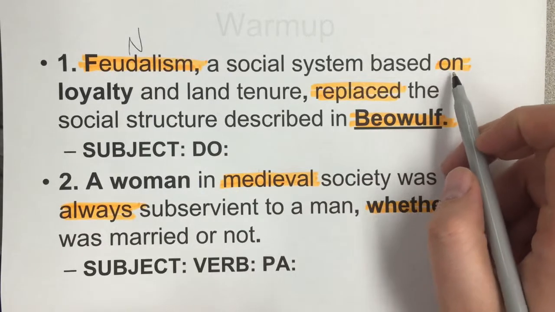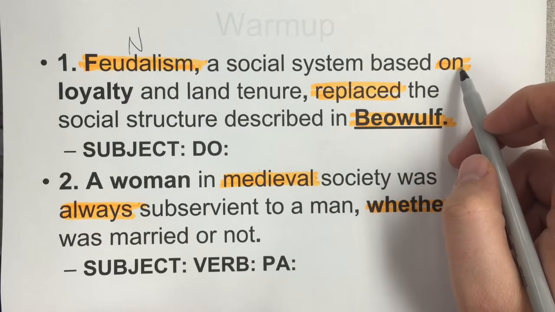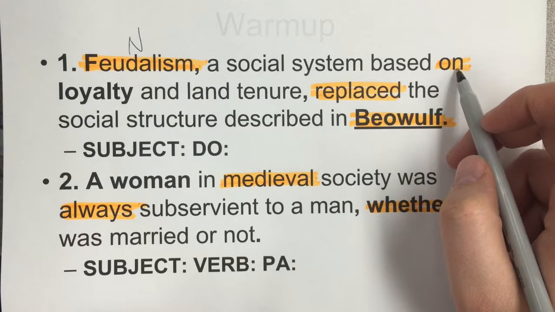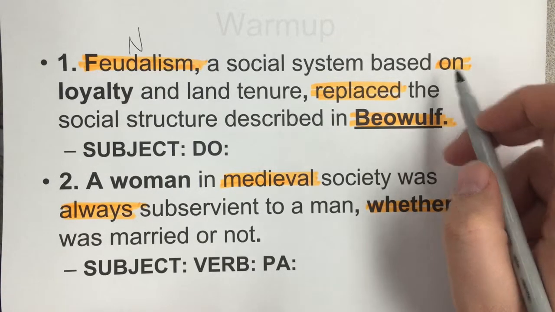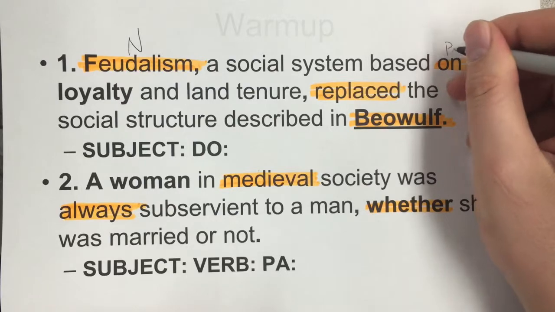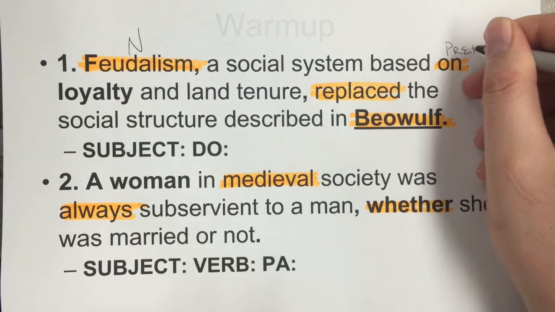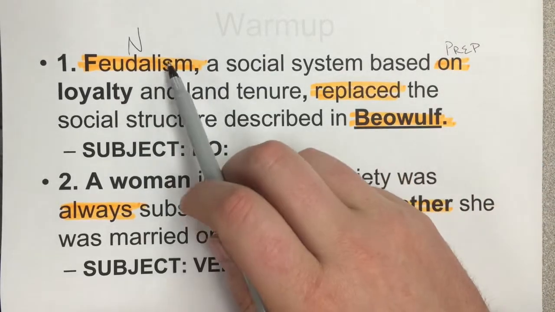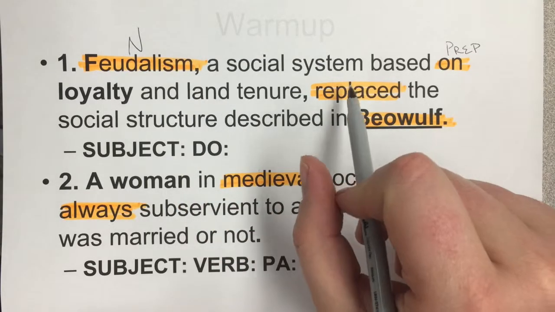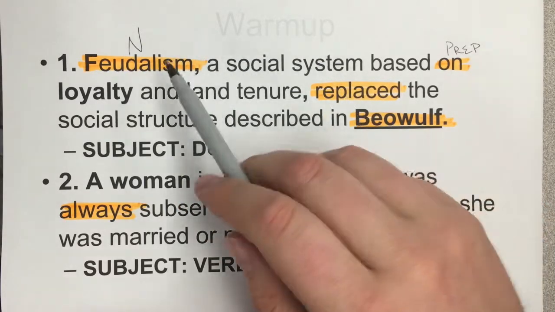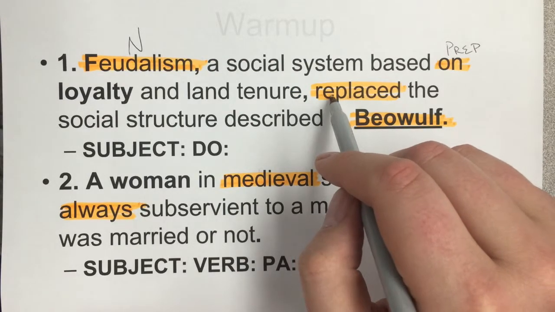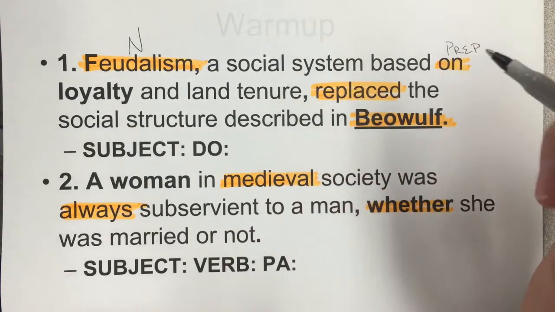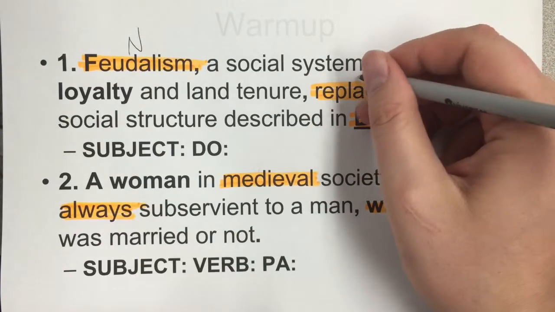On is a preposition. It fits in our cat can walk sentence. The cat can walk on the box. So this is a preposition. So feudalism here is the noun. It is the subject of this verb right here. It is the thing that replaced. Subjects do or complete the action of the verb. So here is our verb.